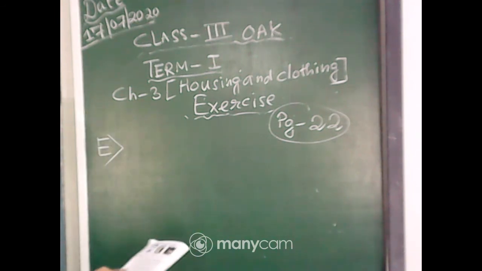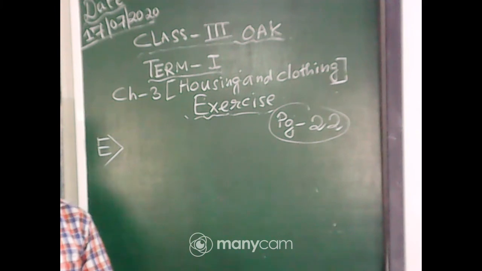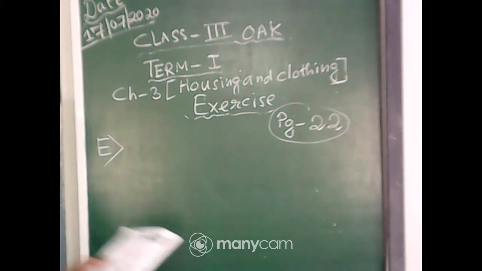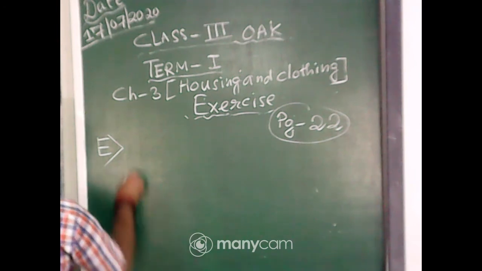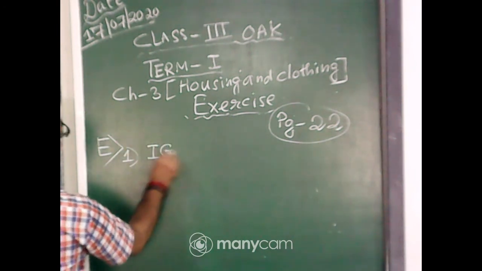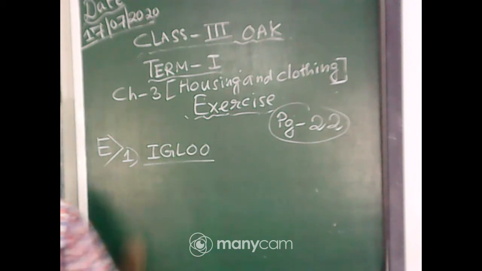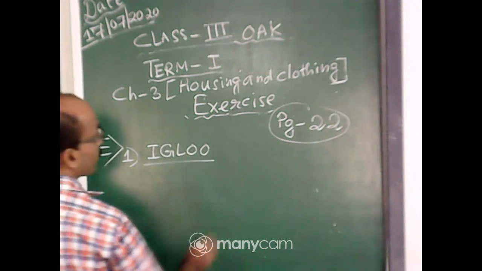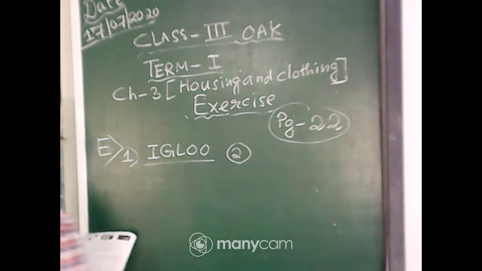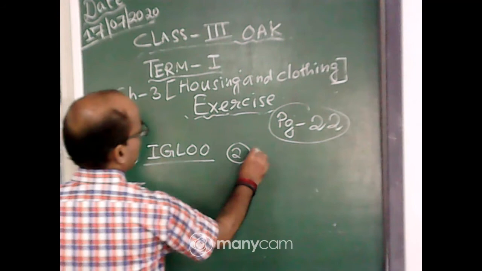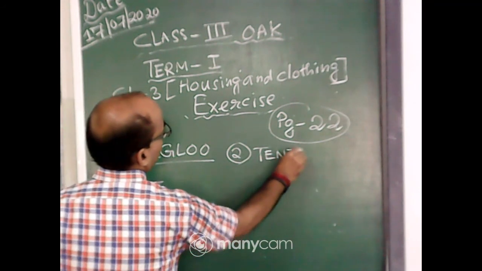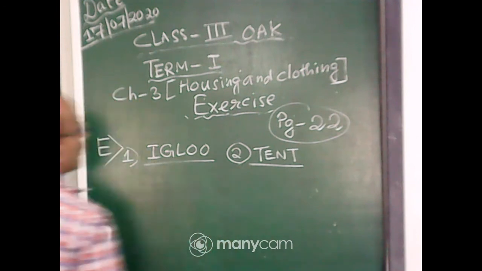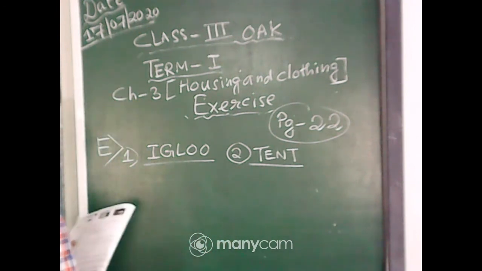Number E. You will also write this with your pencil. You have to identify the pictures and write their names in the spaces provided. Number 1, yes, it is a house made of snow. It is called igloo, IGLOO. Number 2, yes, it is tent.